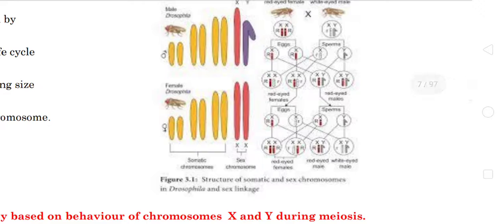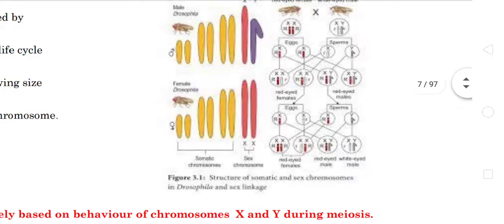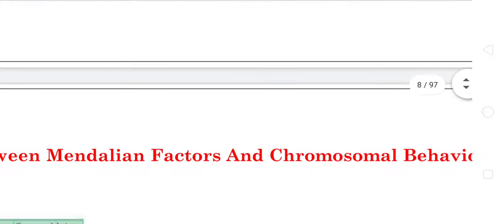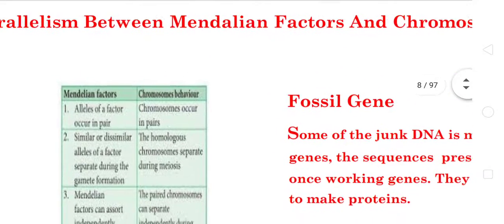In addition, other examples are yellow body color and miniature wings, which are also traits transferred only through the X chromosome. So again I am saying, ma'am, in this support it is clear that the genes are located on the chromosomes and responsible for the transmission of characters, and these linked genes connected together on one complete set of chromosomes is called sex linkage.